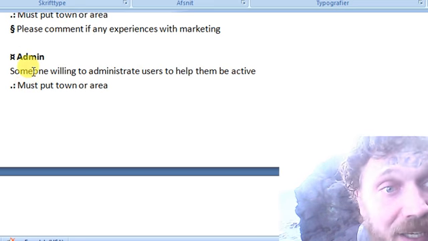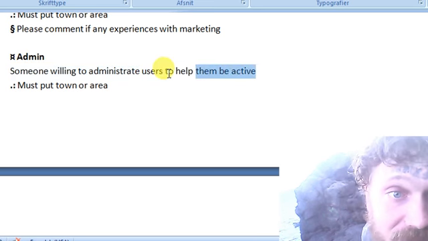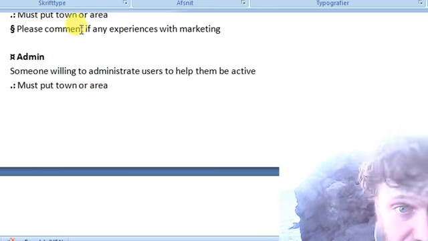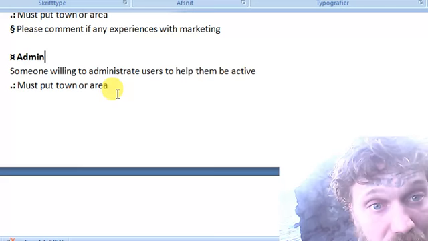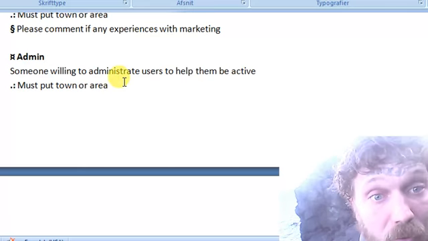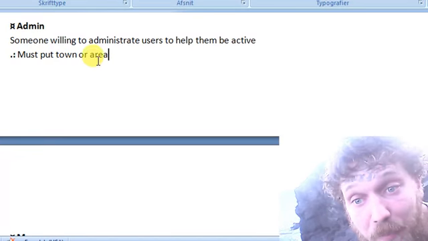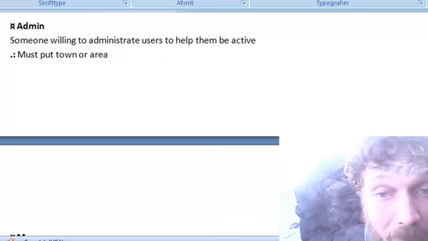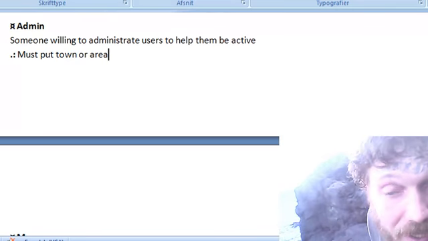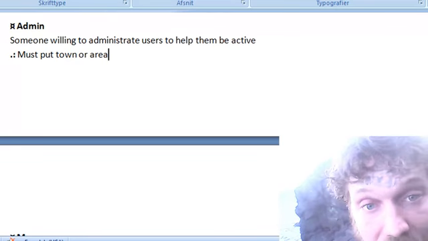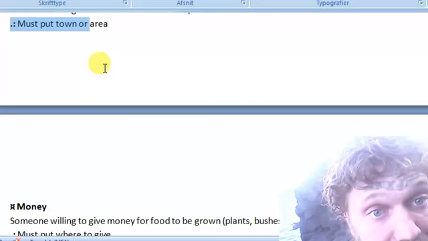Okay, admin. Someone willing to administrate users to help them be active. This is just the administrators' general task to get everyone involved and continue to be fruitful on the website, using it. So it might even be contacting people who have just signed up, and different people sign up and they see the opportunity. It might get people together. So that's even their task to do. They must put town or area.